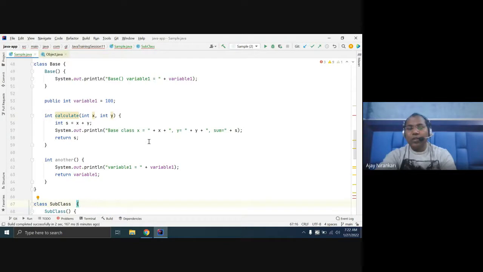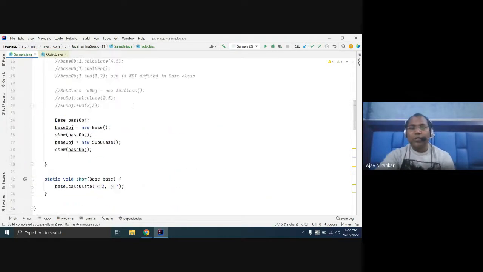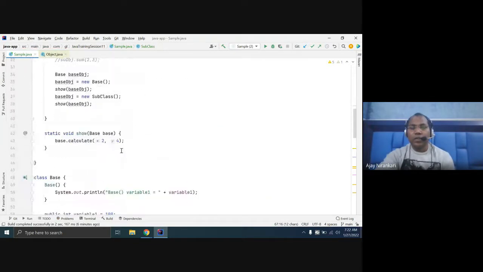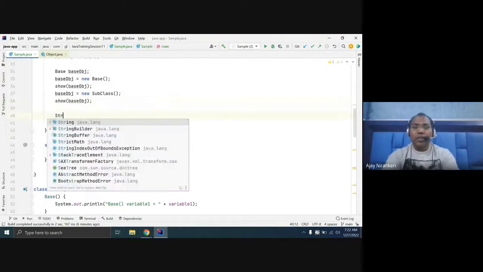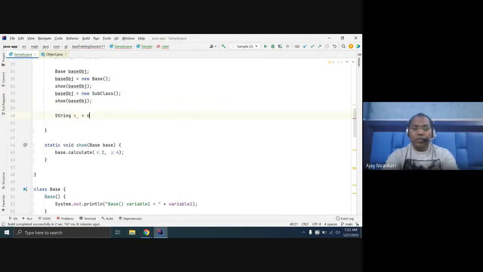Till now, whatever you learned is that whenever you want to create an object, for example a string, you write String s equal to new String. Here the left hand side and right hand side are always the same. In the case of Base b equal to new Base, generally till now we have studied it this way, the object is created with left hand side and right hand side having the same name.